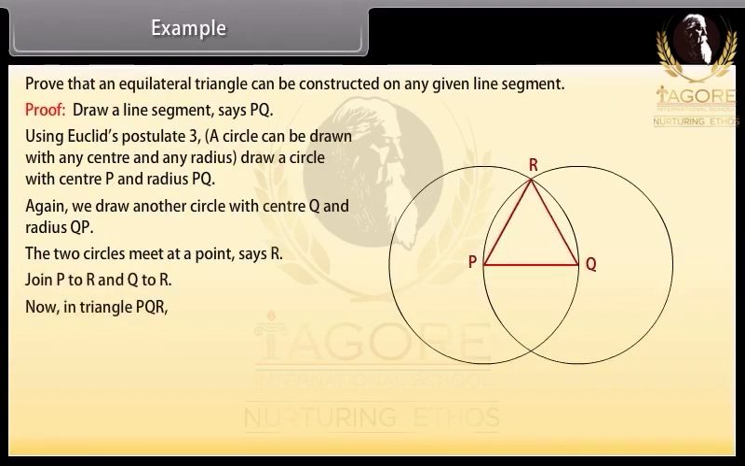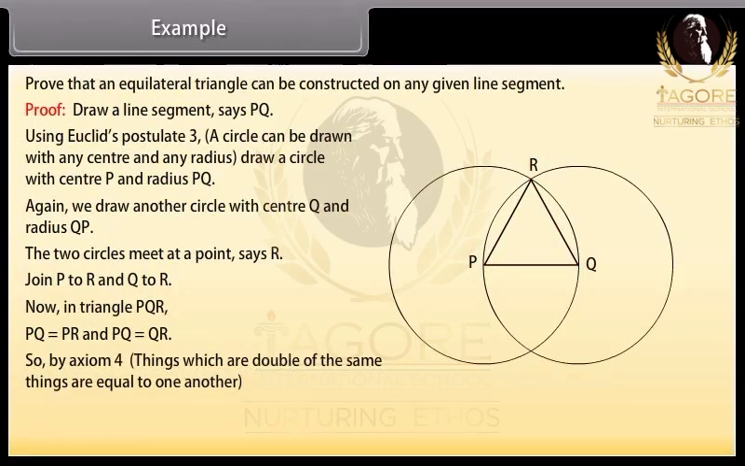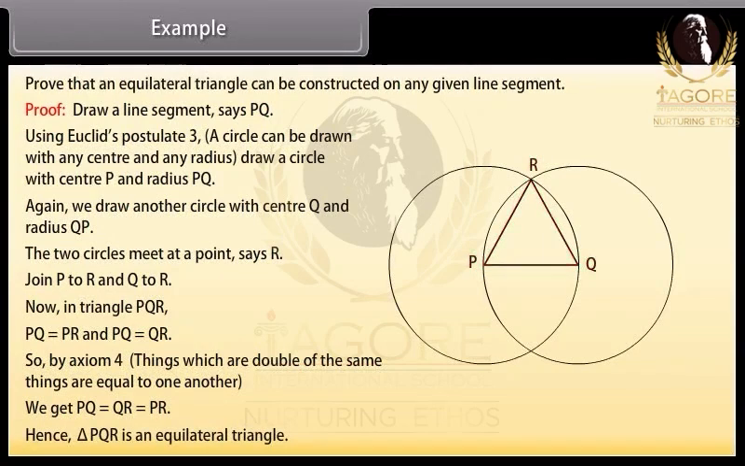Now, in triangle PQR, PQ is equal to PR and PQ is equal to QR. So, by axiom, things which are equal to the same thing are equal to one another, we get PQ = QR = PR. Hence, triangle PQR is an equilateral triangle.